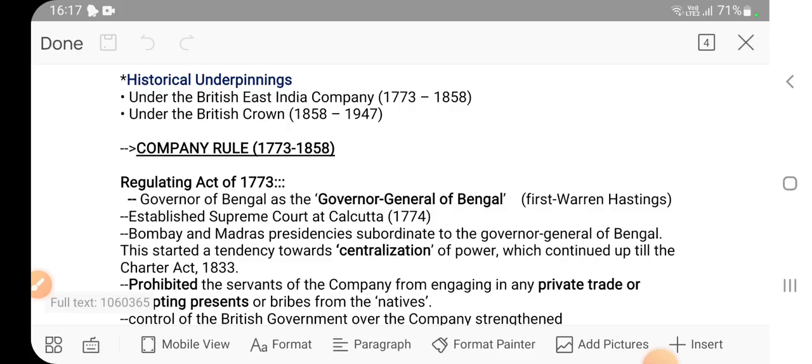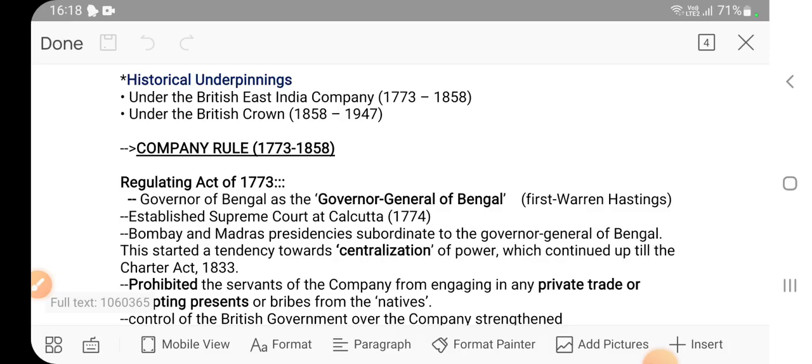Now, for mains only certain special acts are relevant, just like your 1935 act, your 1919 act, and the act of 1909. Only these 3-4 acts are relevant for the purpose of mains because these are major acts, and there are other small acts like your Regulating Act of 1773, 1784, all these things. So these are relevant for the purpose of prelims only. So we will discuss based on that perspective.